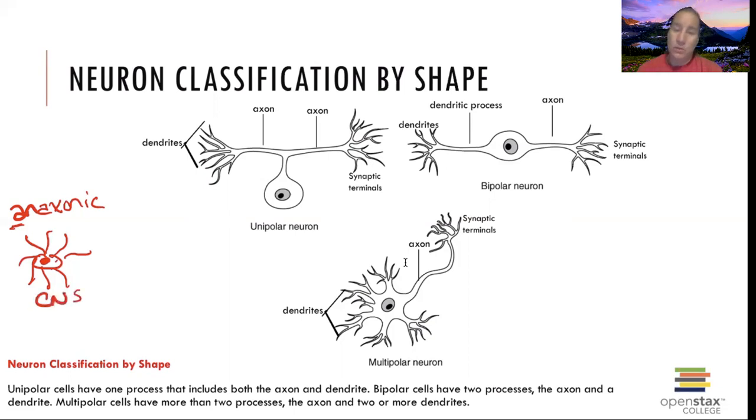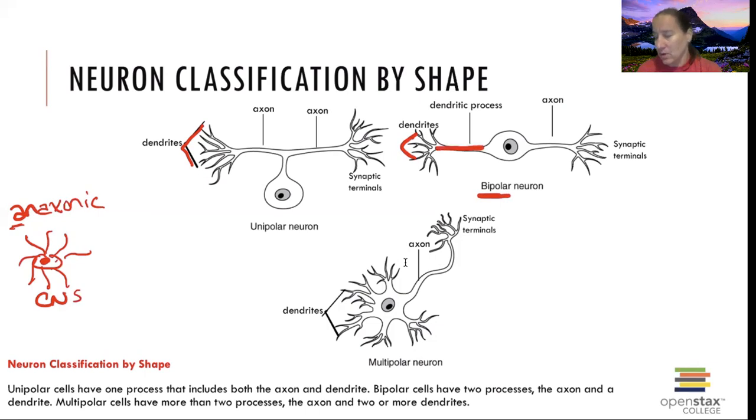Moving on, there are other ones too. So we have unipolars, and these are going to be found in sensory neurons in the peripheral nervous system. On our sensory, here's our dendrites. They are receiving the information. It is going to go down the axon. And again, there's one axon. Now talking about our bipolars, on our bipolars there's going to be dendrites.